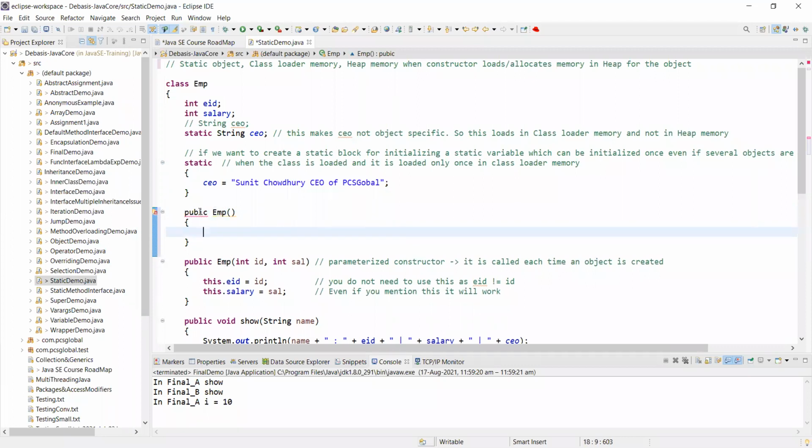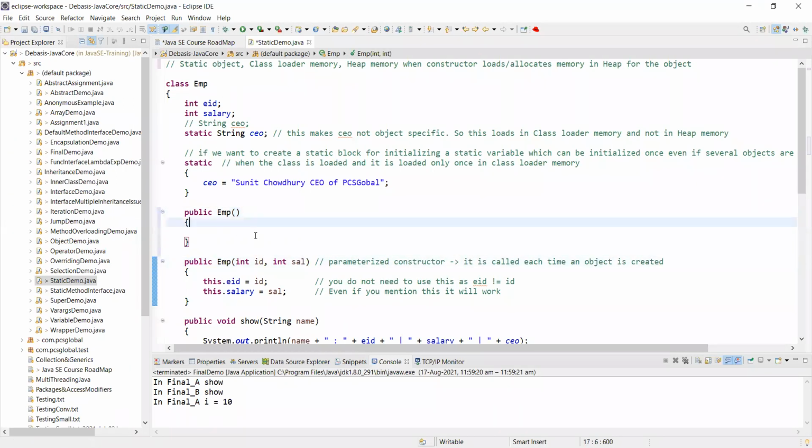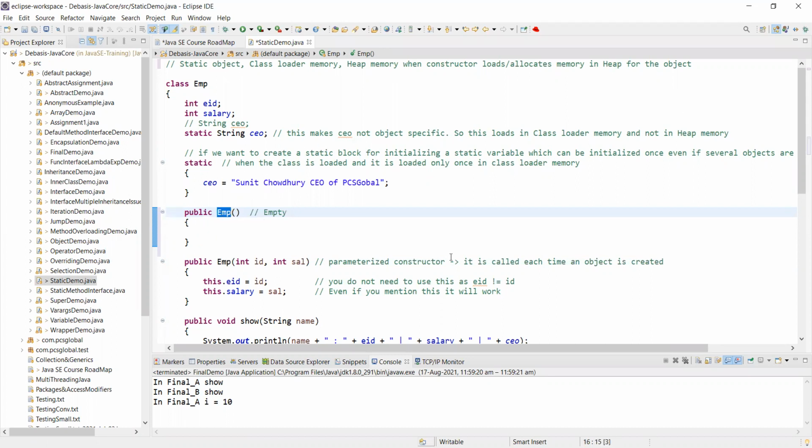Oh, my IDE is not working sometimes. See, public M, and there is public M. Now this public M is empty. What is this called? There are two M's. Sorry? So we can write EMP in the case of empty, sir.